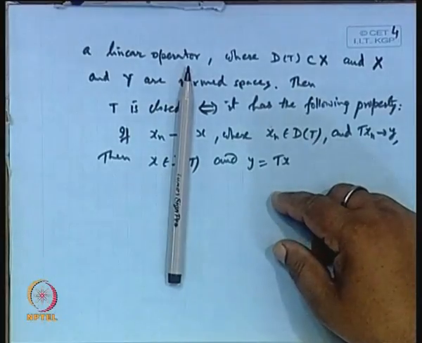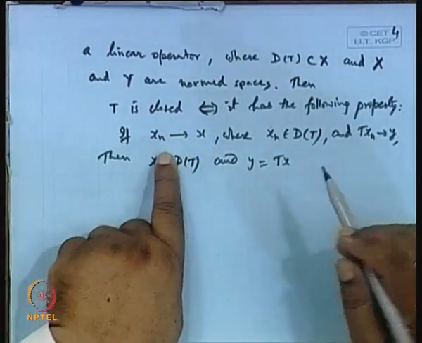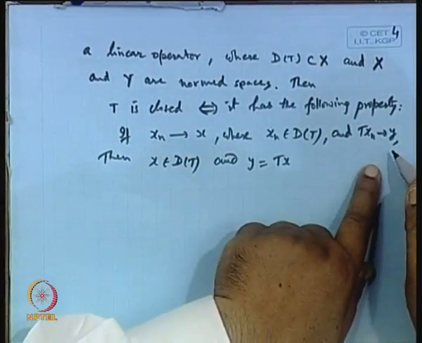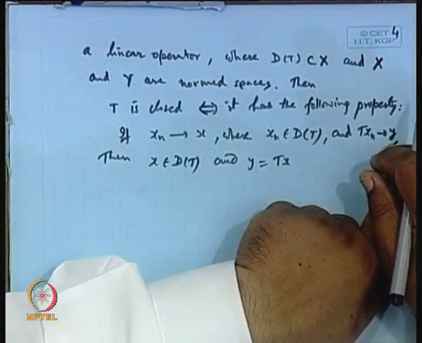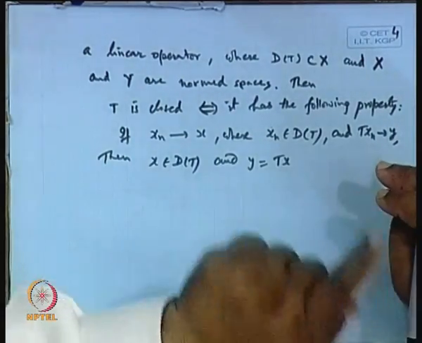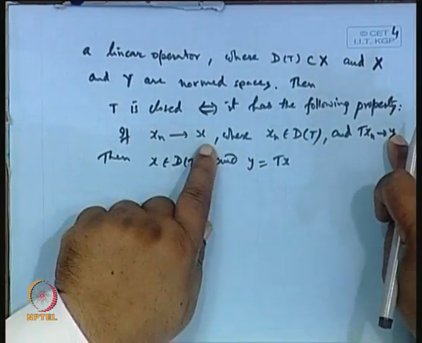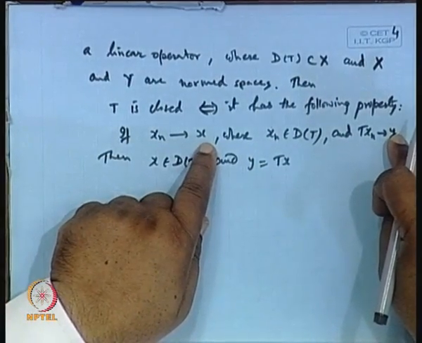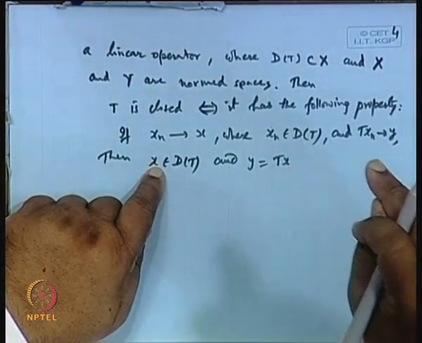But in the case of the closed linear operator, it is not so. We are taking a convergent sequence x_n, but there is no guarantee that Tx_n will converge to y. If at all it converges, then only can we relate the image point with this x, and the relation is that y must be Tx and x should be a point in the domain D(T).